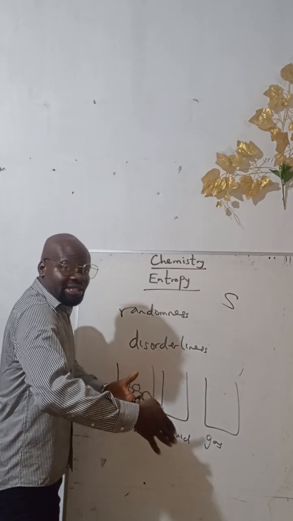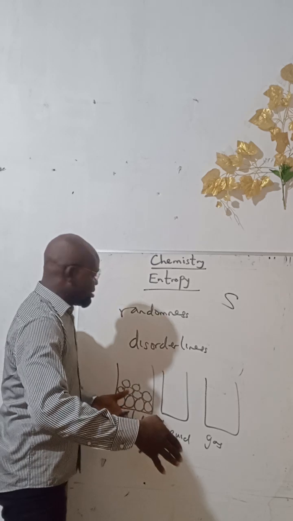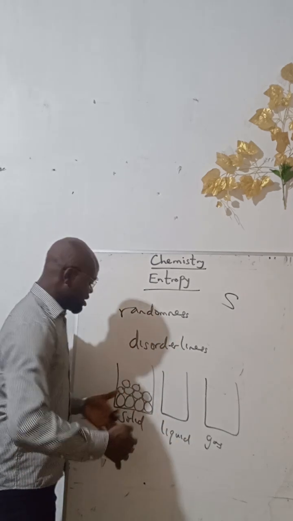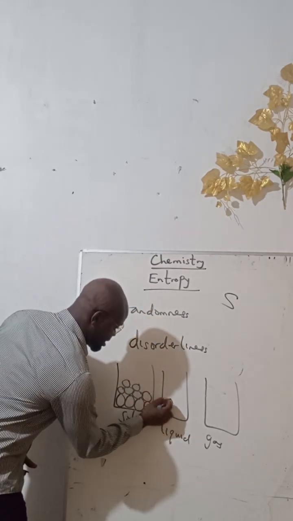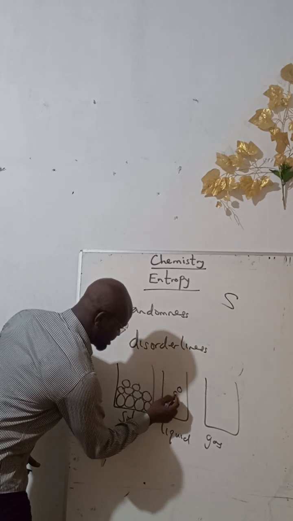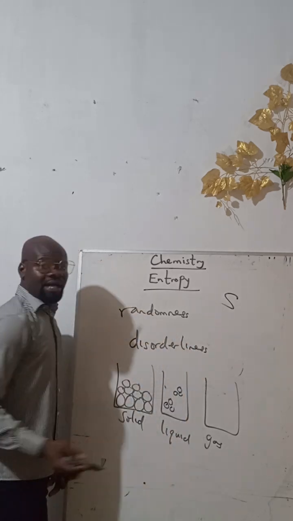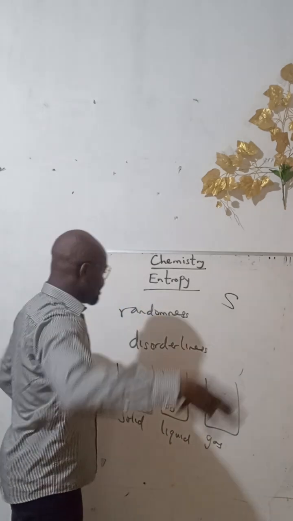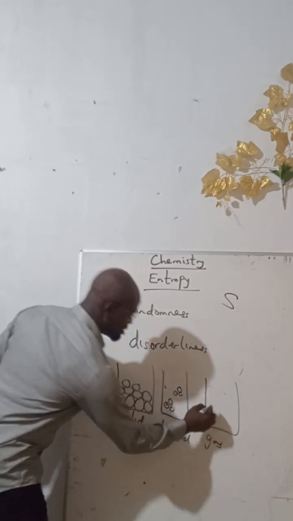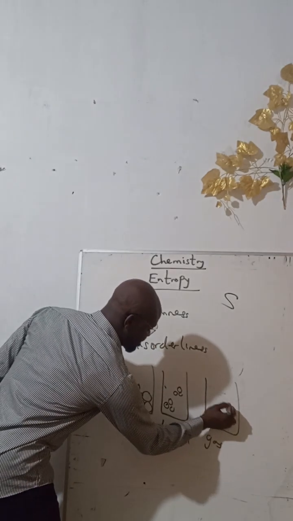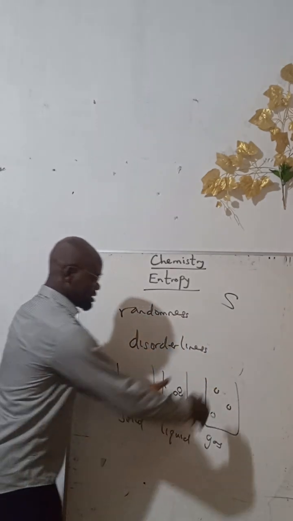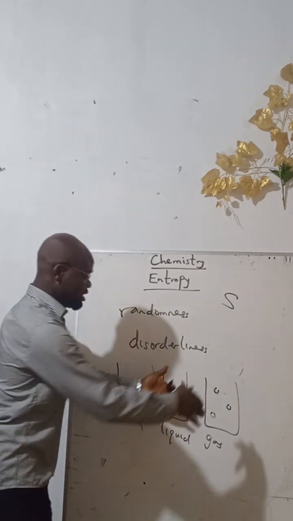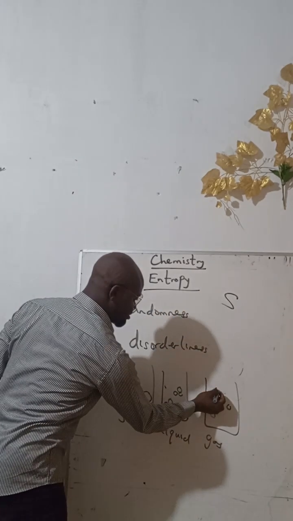Liquids are a little bit random. They have some space in them. Liquids may still have some spaces in them. And gases are mostly random. A molecule can be here, another one can be here. So gas molecules spread the most.